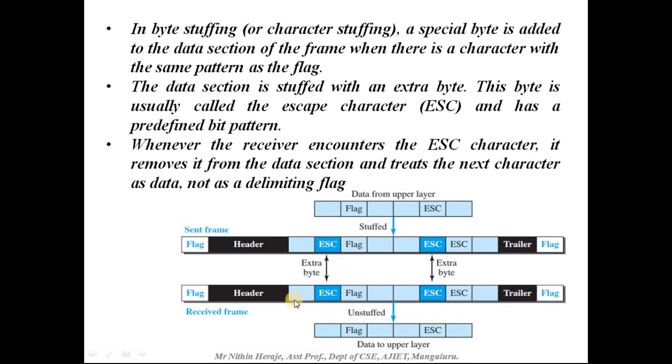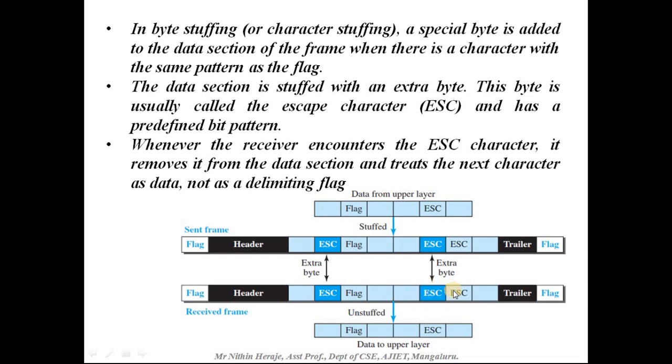So what will the receiver end do? The receiver will receive this frame and look for the escape character. It will unstuff this escape character, that is, it will discard this block, and here again it encounters an escape.